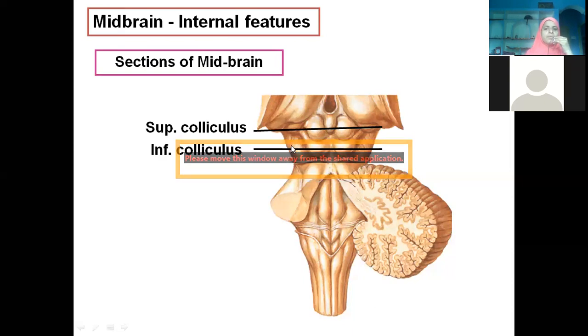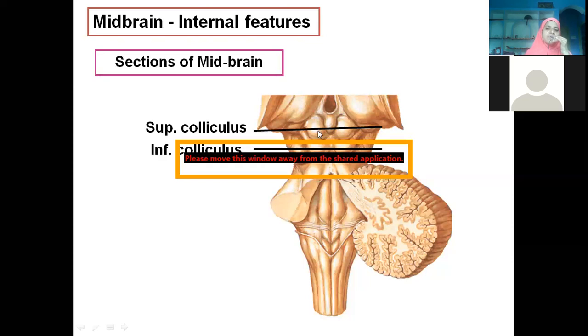We take two sections. Always sections should come from downwards upward. That means the first section should be at the inferior colliculus, then the superior colliculus. In any textbook, it is like that. We start sections first in the spinal cord, then the medulla oblongata, where we have three sections. Pons, we have two sections. Midbrain also we have two sections.